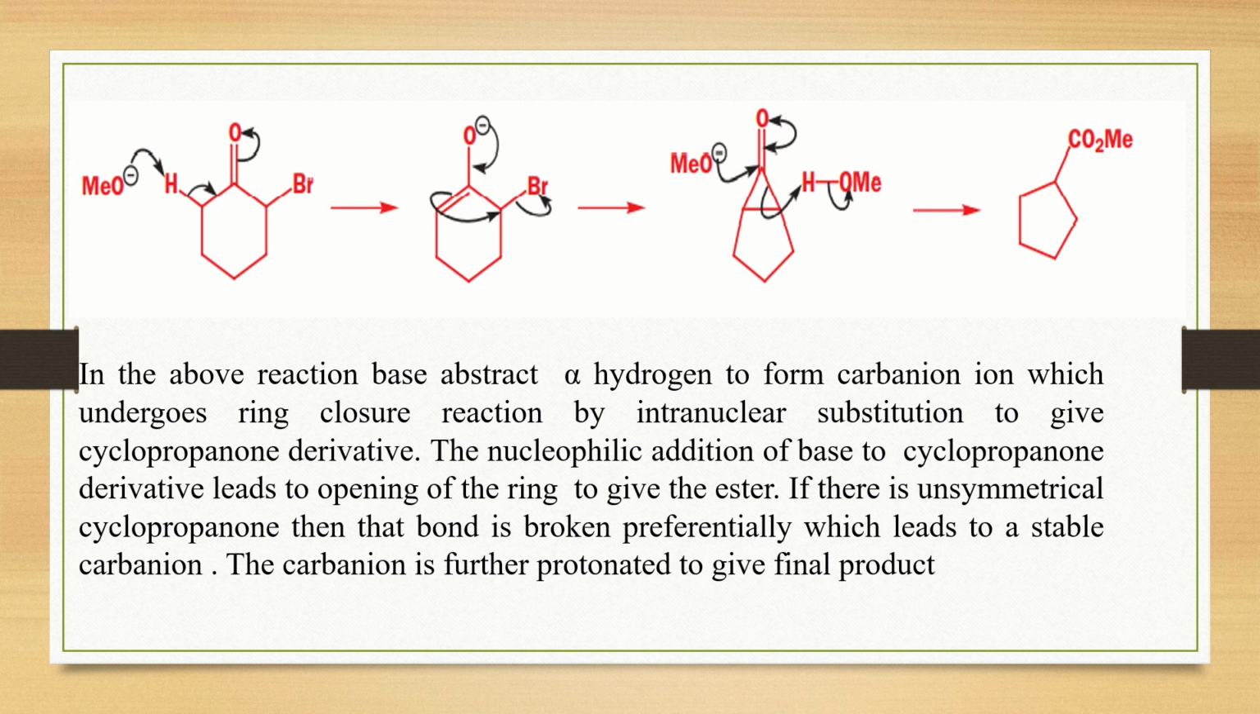Since this cyclopropanone is highly strained, there is a nucleophilic attack of the base in the second step, leading to opening of the cyclopropanone ring and giving a product with a contraction of the ring. Here, if there is an unsymmetrical cyclopropanone, then that bond is broken preferentially which leads to a stable carbanion. Later the carbanion is protonated to give the final product, that is the ester.